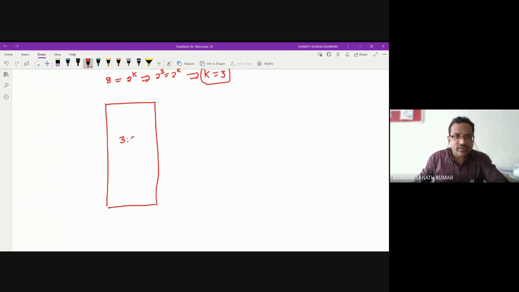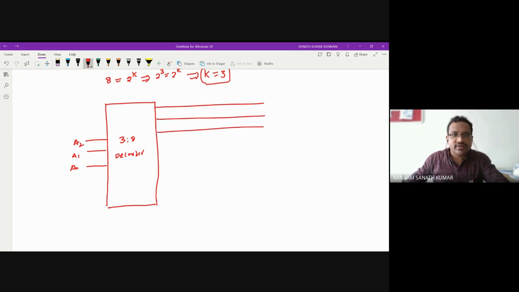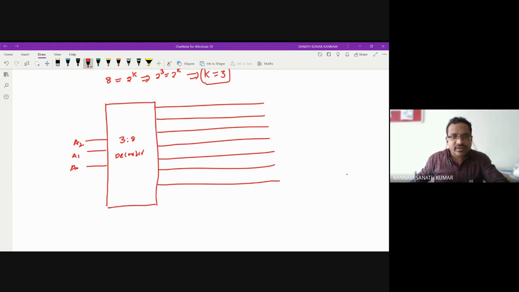Internally, how can you design the decoder? You know that it consists of inverters and AND gates. Here you have 3 address lines. Let us take the address lines as A0, A1, and A2. Next, you have total 3 cross 8, so total 8 data lines will be there: Y0, Y1, Y2, Y3, Y4, Y5, Y6, and Y7.